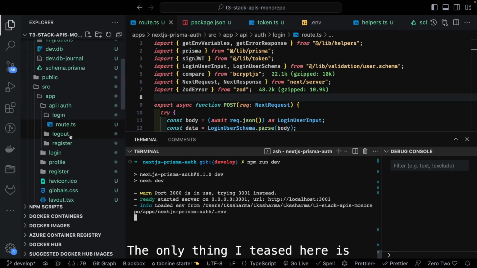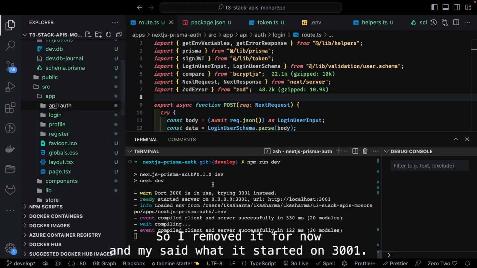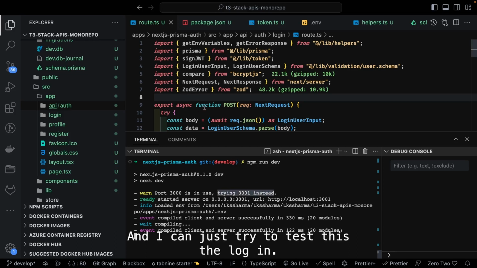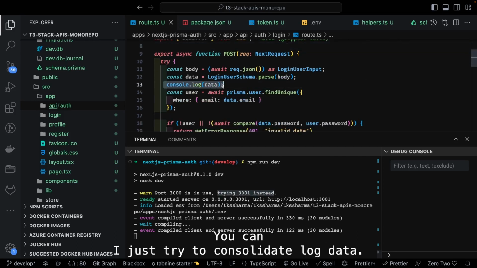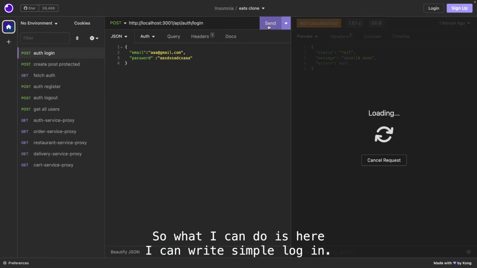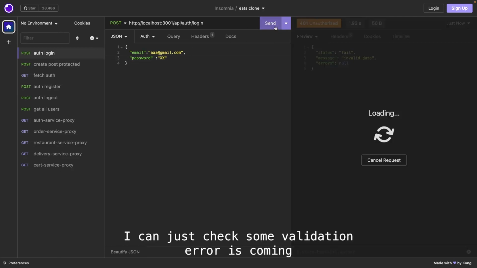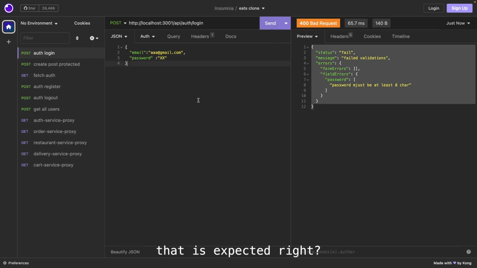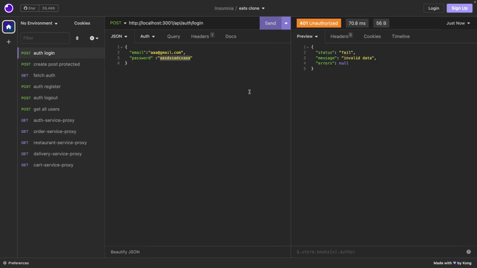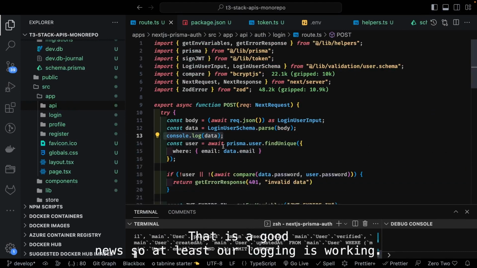The only thing I changed here is you cannot have an empty middleware.ts file, so I removed it for now, and my server started on 3001. Okay, and I can try to test the login API, and I just did a console.log of data. So here I can try a simple login. Currently this data is not in the database. I can check, some validation error is coming, that is expected, right? So my login API is working, and here you can see Prisma is also triggering queries to the database. That is good news. So at least our login is working.